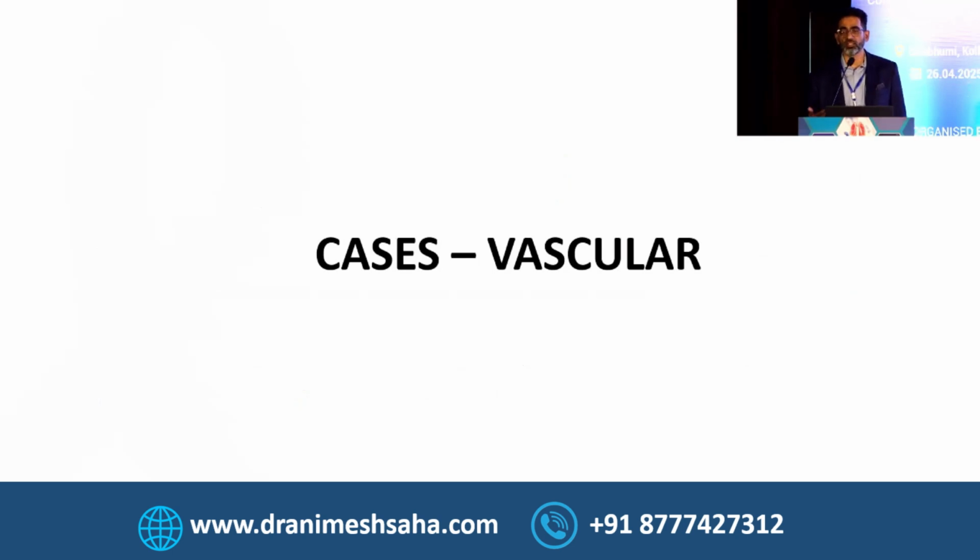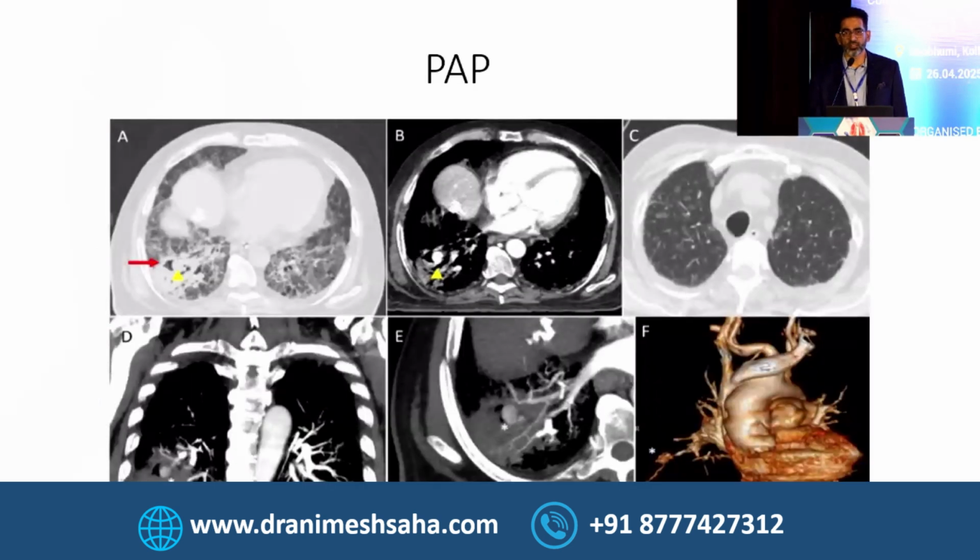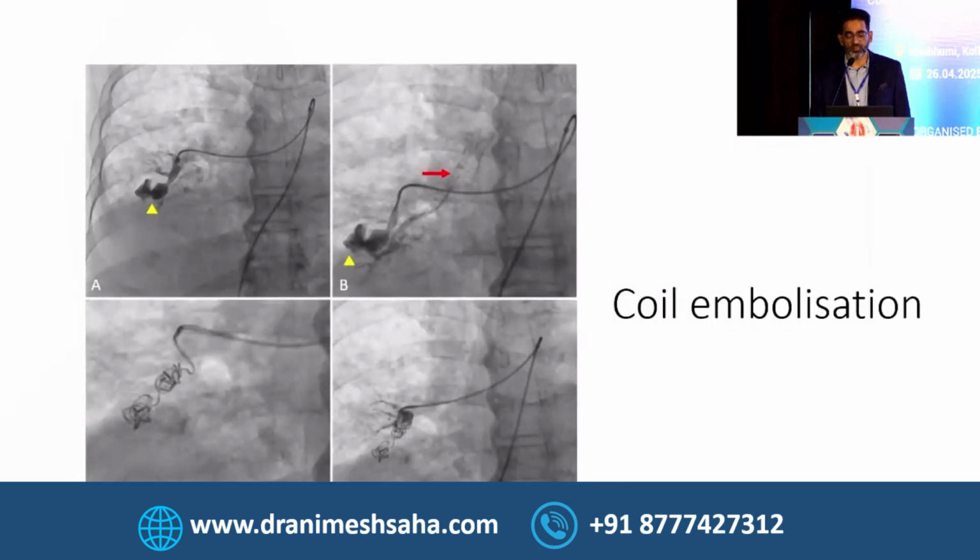cases. I don't think there's any competition in vascular cases as far as interventional pulmonology is concerned. So this is a case I have borrowed from my radiology colleague, Swabhumi. This was a case of pneumonia with cavitation, which shows a pulmonary artery pseudoaneurysm, which can be very well seen on the CT angio also. So it was selectively catheterized, and you can see that the contrast when injected is going into the bronchus. And so this was embolized by coil.